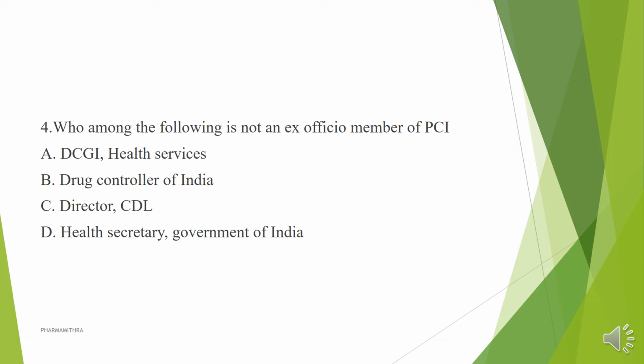First is DCGI, the Drug Controller General of India. Then the Director of CDL, the Central Drug Laboratory located in Kolkata. And fourth is the Health Secretary, Government of India. Among these, which is not an ex officio member of PCI? As we go through the subject, we must be sure that option D is the right answer, that is, the Health Secretary of the Government of India is not an ex officio member. The other three come under the ex officio members of PCI. So the answer is D.